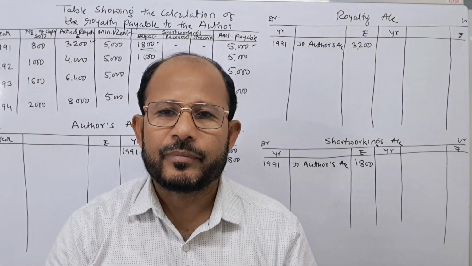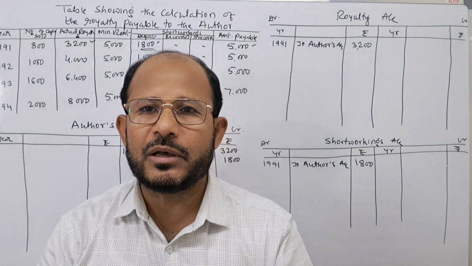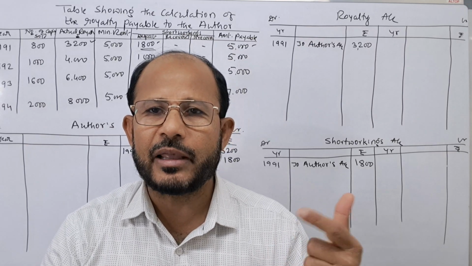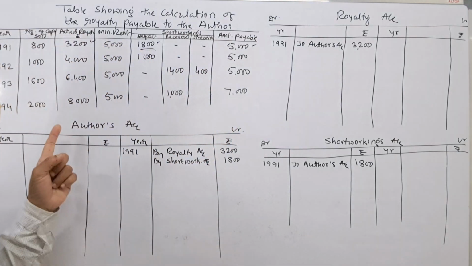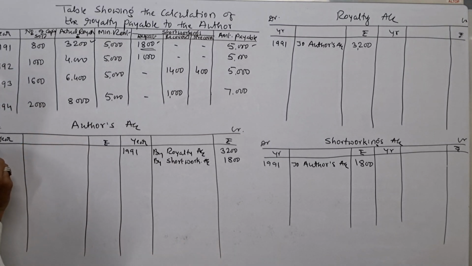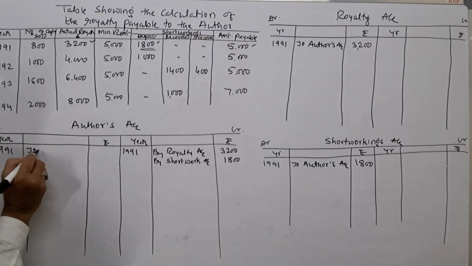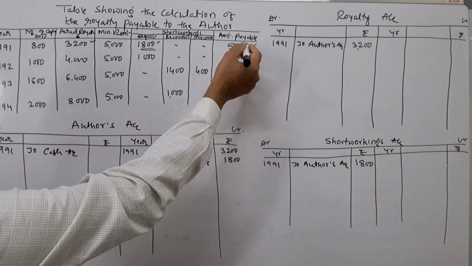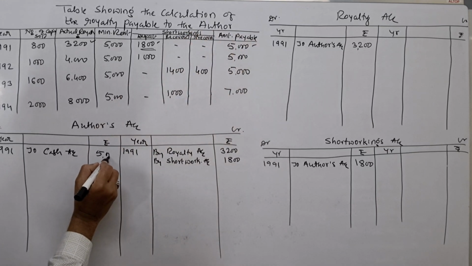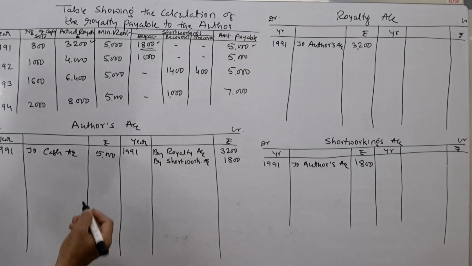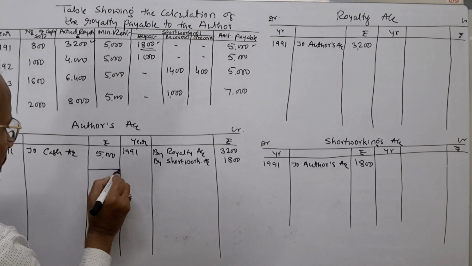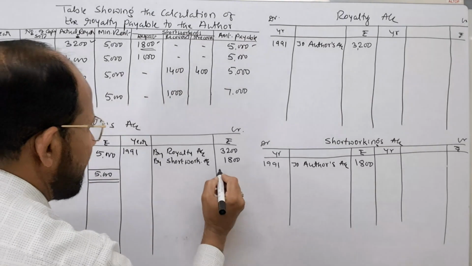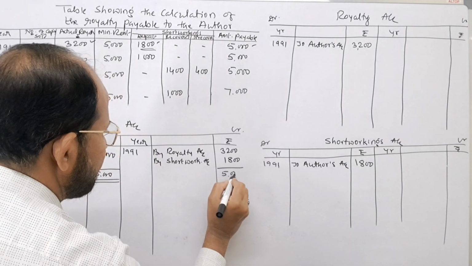Now second journal entry. When the payment is made to the author, what journal entry is to be passed? Author's account is debited and cash account is to be credited. That is why author's account on the debit side, we write to cash account. When the payment is made to the author, how much amount? Rupees 5,000. Last column you see, rupees 5,000. Now we can close this account. Here you write rupees 5,000. Here also rupees 5,000. Over.